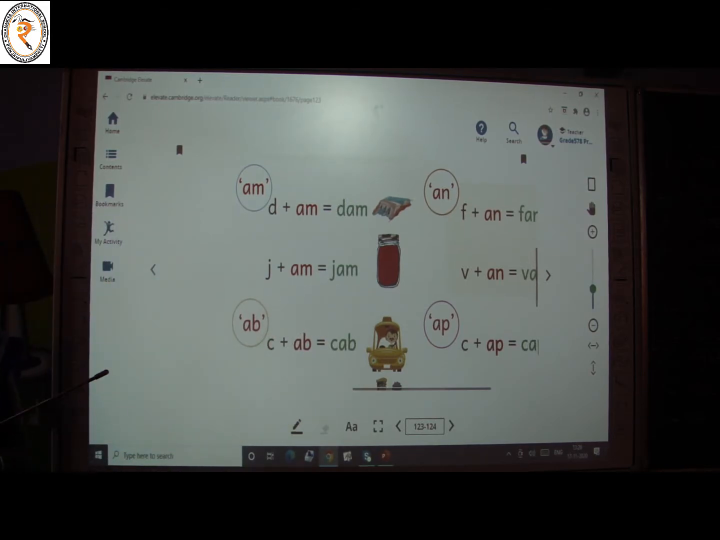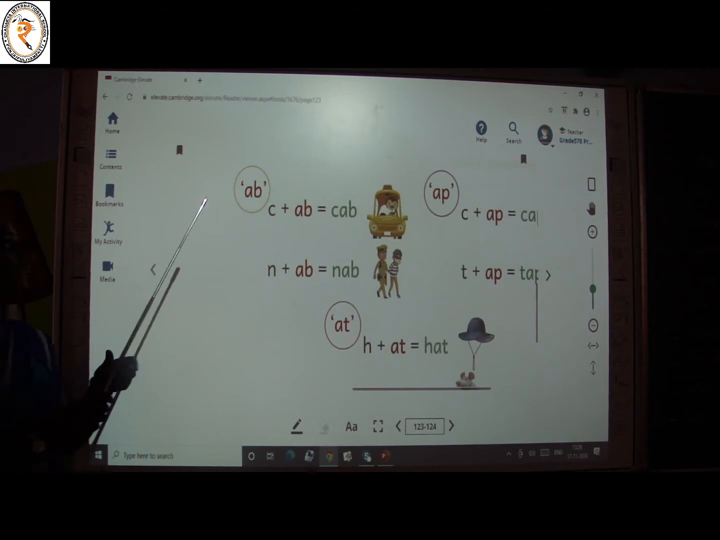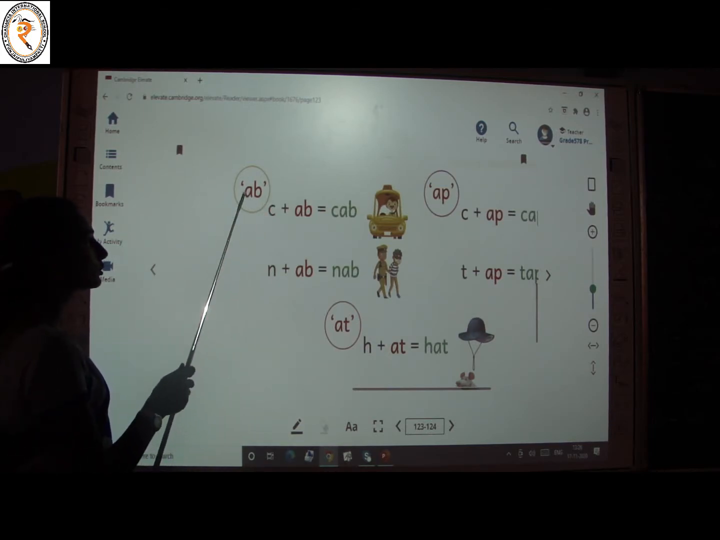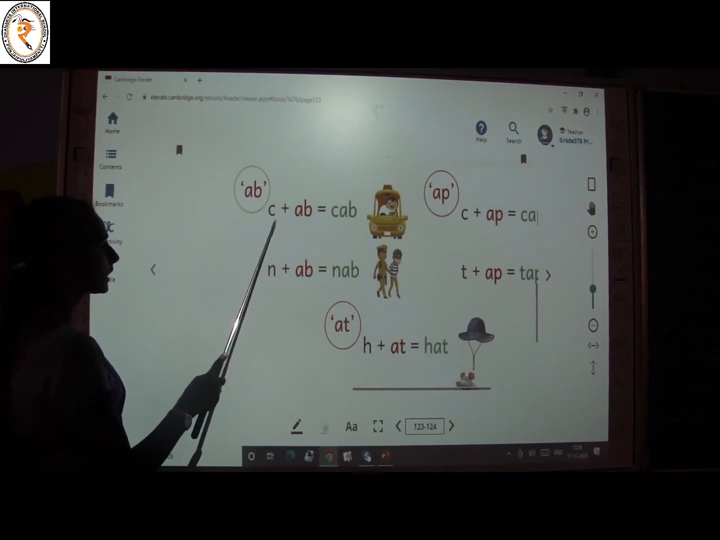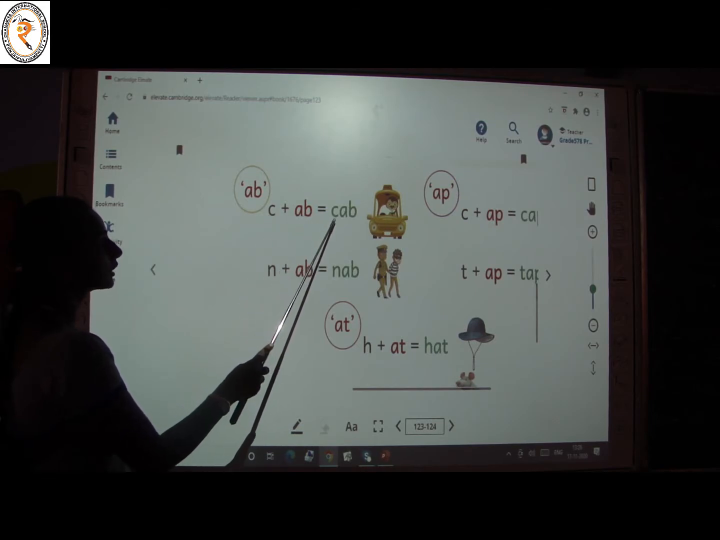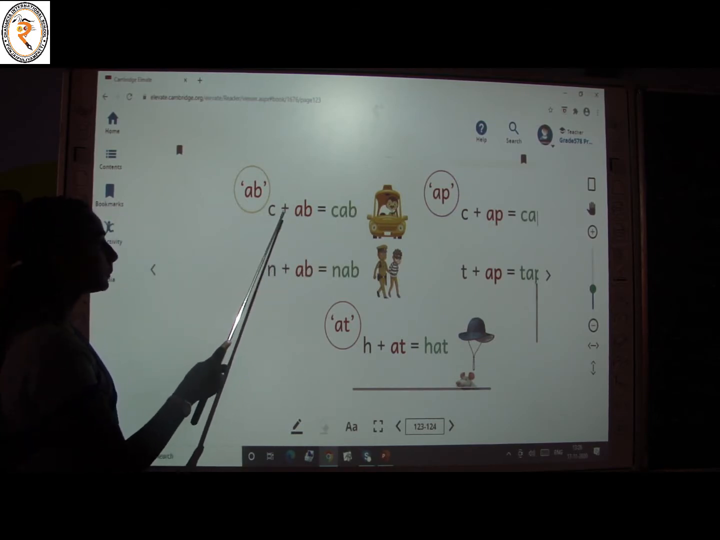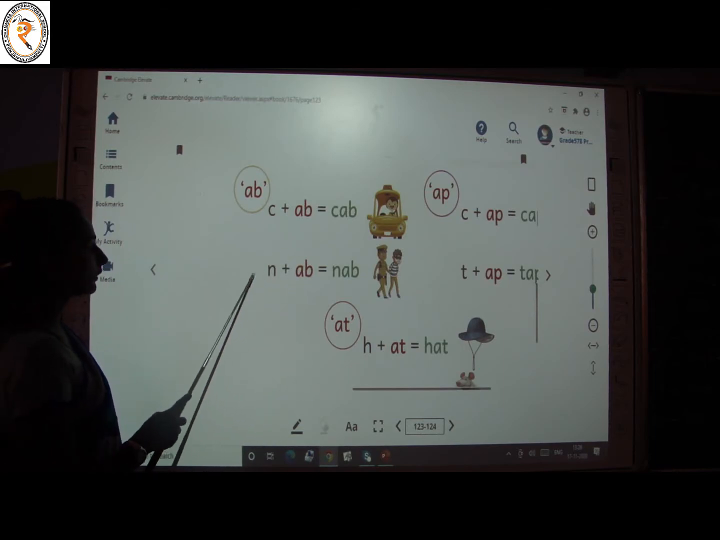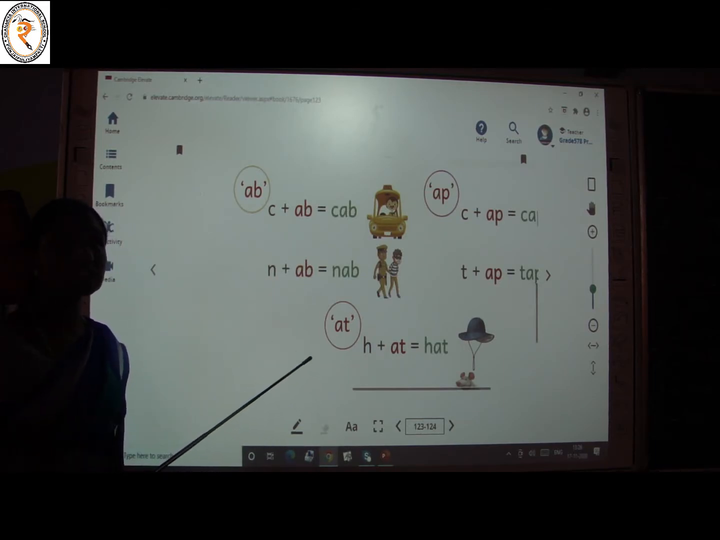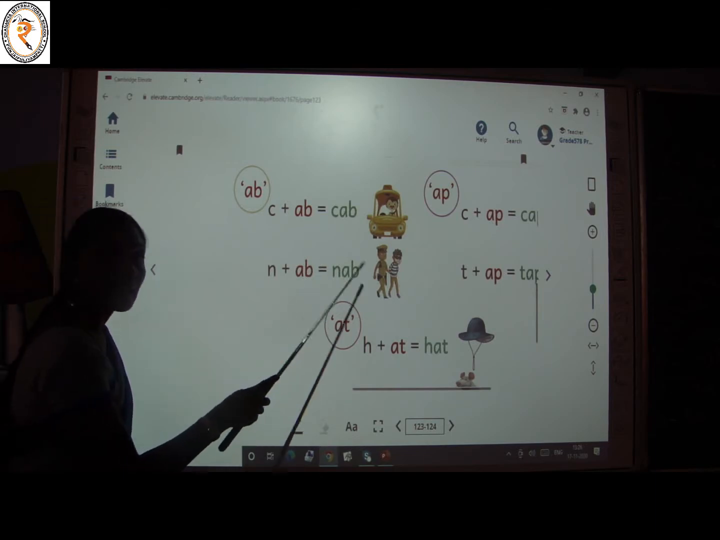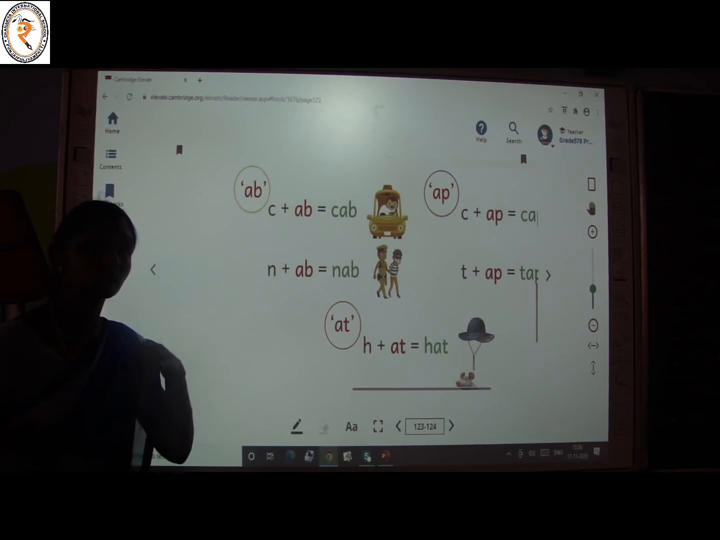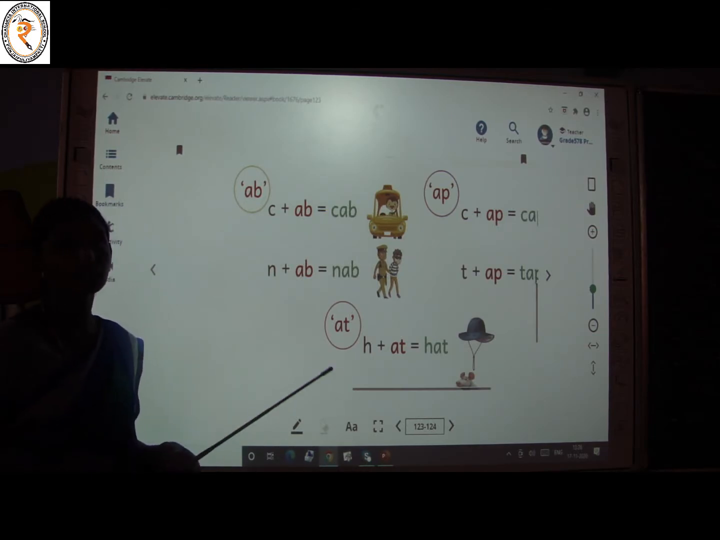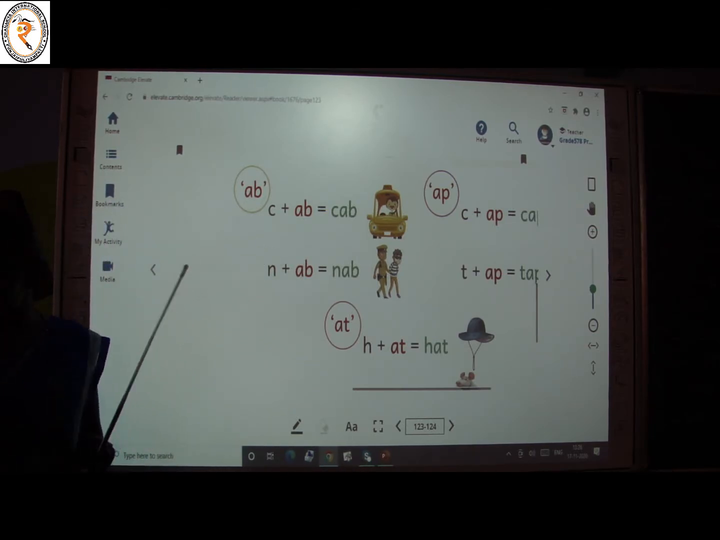Let's see the next one. The next one, ab. Yes, children, we have to read the letters AB together as ab. Now C. Letter C is added to ab. That gives the sound cab. Ik plus ab, cab. Okay. The letter N gives what sound? In. In plus ab, nab. Open your mouth, children. Open your mouth and read with me. Enjoy the class.